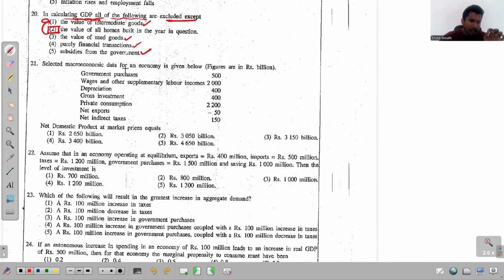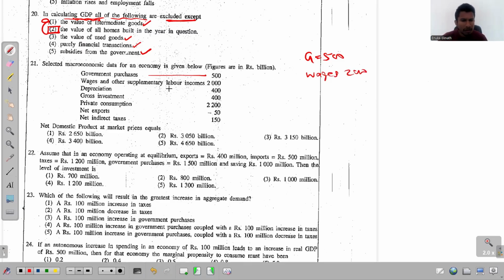Selected macroeconomic data for an economy is given below. Alright, so you get the government purchases, which we recognize as G. So G equals 500. Wages and other supplementary labor incomes. Okay, so let's say for the time being, that's a labor payment or the wages. Normally W stands for the withdrawals, so let me just write wages here then.